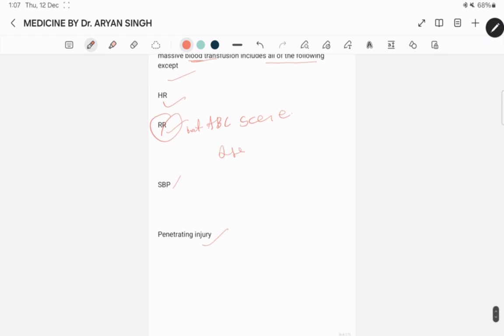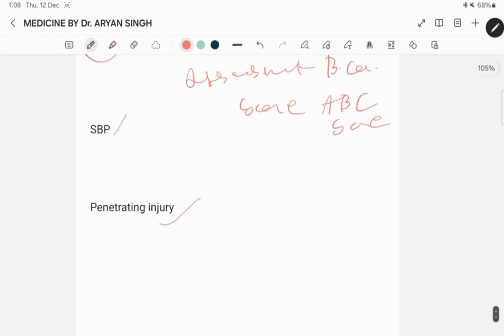Assessment of blood component score and ABC score, इसमें क्या क्या होता है?